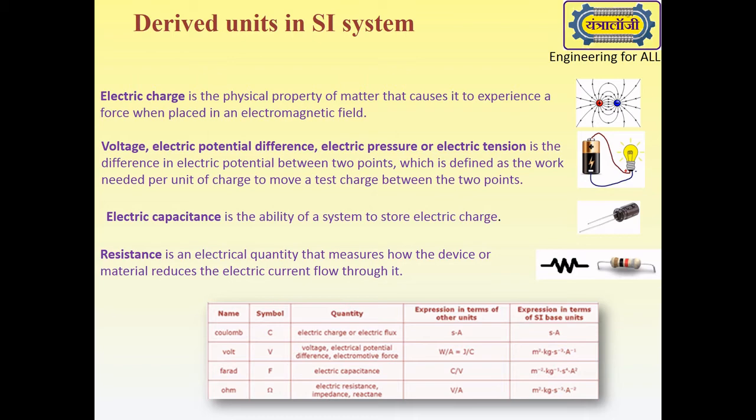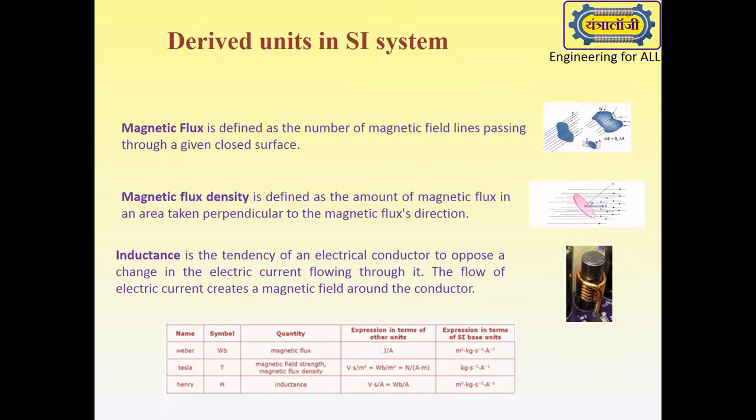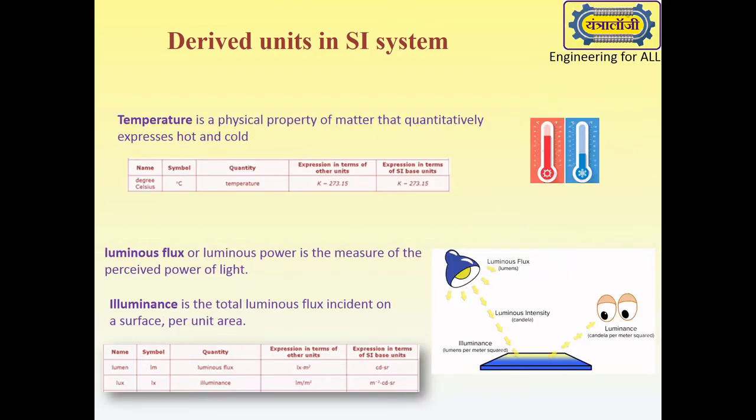Electric resistance, impedance, reactance are measured in ohm. Magnetic flux is measured in Weber. Magnetic field strength, magnetic flux density measured in Tesla, and inductance is measured in Henry. Temperature is measured in degrees Celsius as well. Luminous flux is measured in lumen and illuminance is measured in lux.